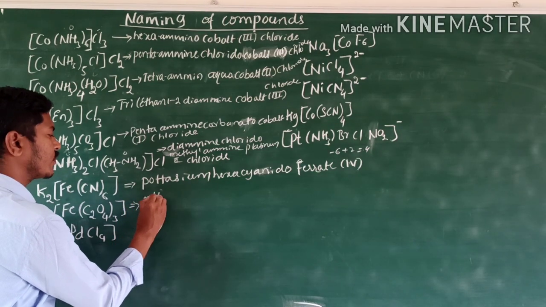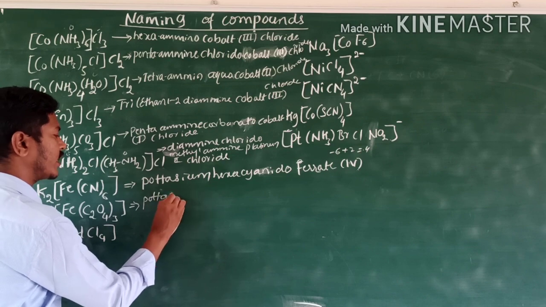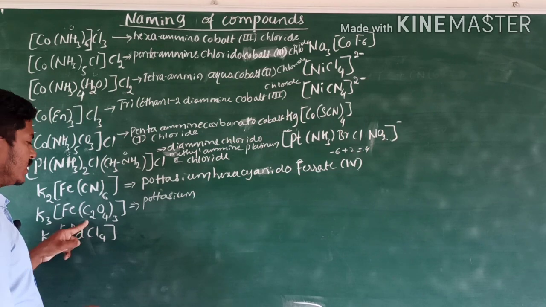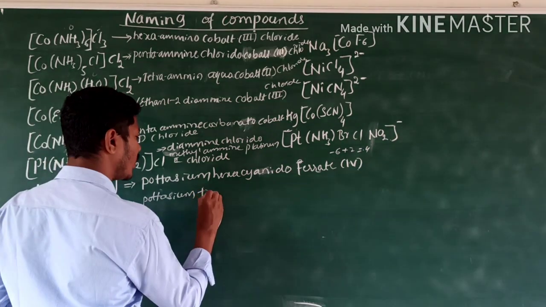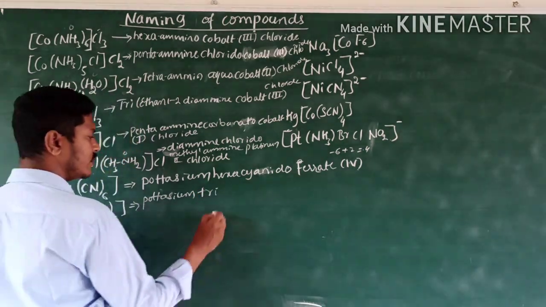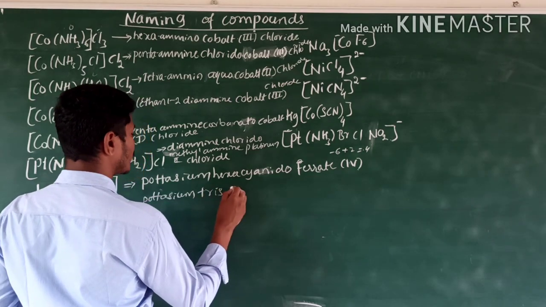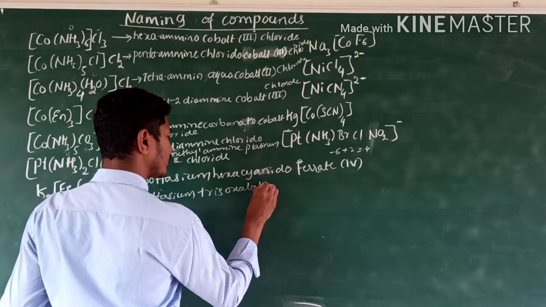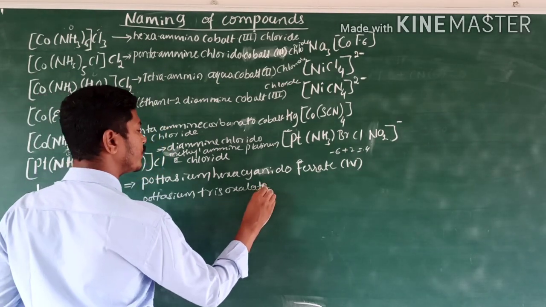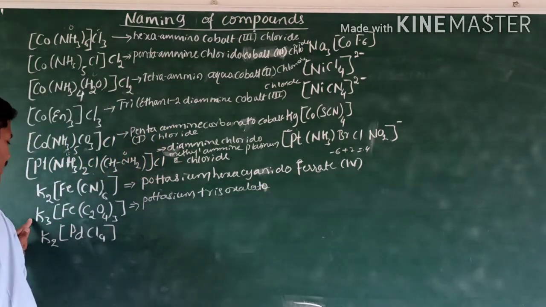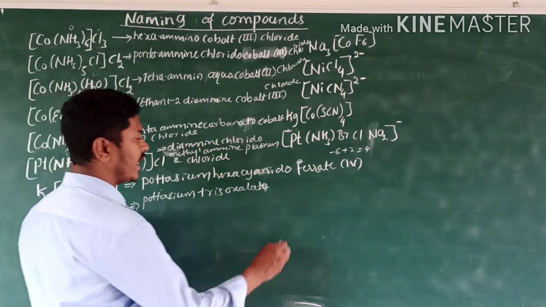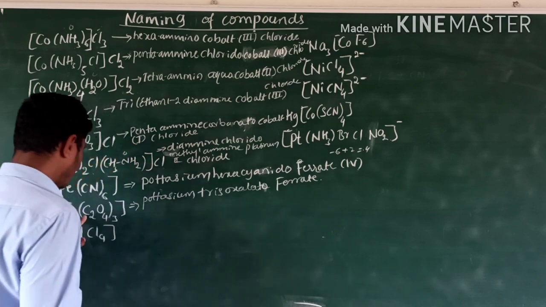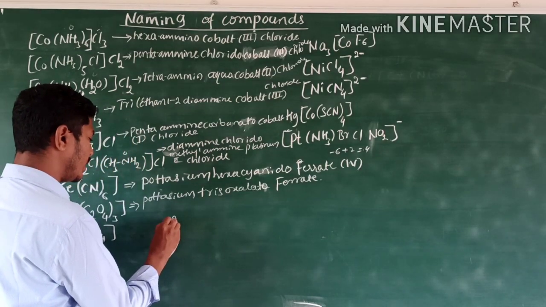Similarly here also, potassium is there. Then oxalato means tris oxalato. How many oxalates are there? That's why tris oxalato. Potassium, tris oxalato, ferrate. One oxalate has a -2 charge.